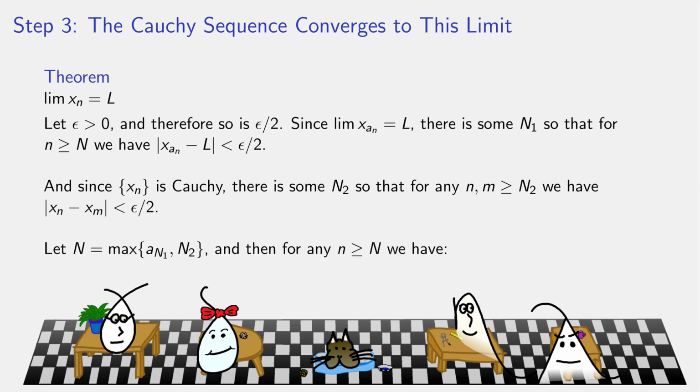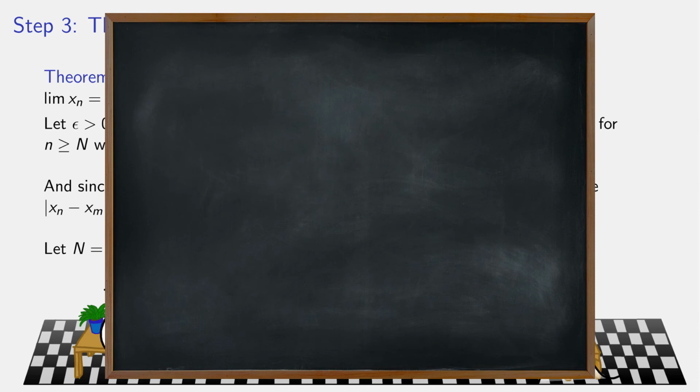So past a certain point, I'm going to have both of these things. Any two terms of the sequence are close to each other within epsilon over 2. But also, if I'm in the special subsequence that Bolzano-Weierstrass gave us, those terms are within epsilon over 2 of L. So in our original sequence, x1, x2, x3, x4, etc. I'm just going to keep writing until we have sufficient terms here. Bolzano-Weierstrass gives us a subsequence.